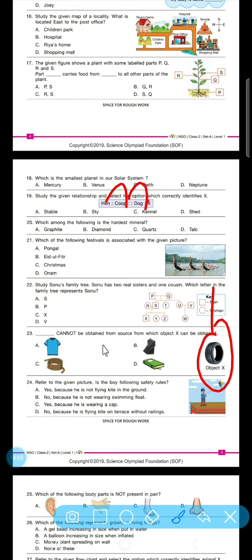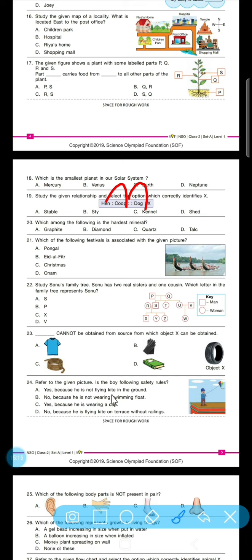So if we see, gloves are made from leather. Okay, and this rubber is also obtained from isoprene, a plant product. It is also like all the 3 are plant products or man-made products which are obtained from the plants.